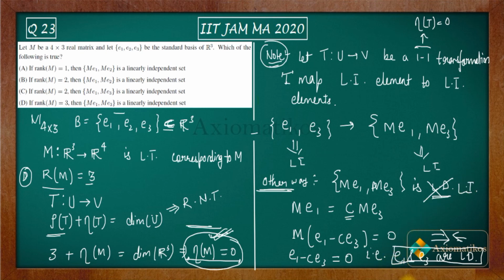Now I can give you this exercise to check why A, B, C are incorrect. What you have to do is find three matrices: for this one a matrix of rank 1, for this one a matrix of rank 2, and for this one a matrix of rank 2 again, in such a way that they are linearly dependent. So this is how we can solve it. All right, so thank you.